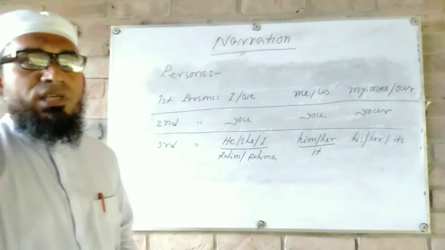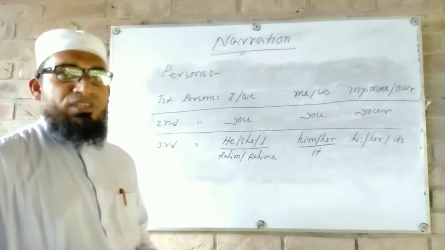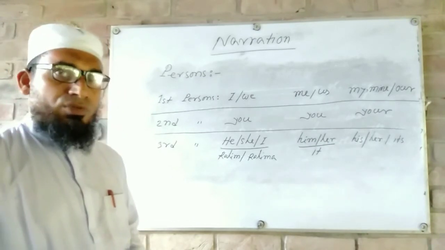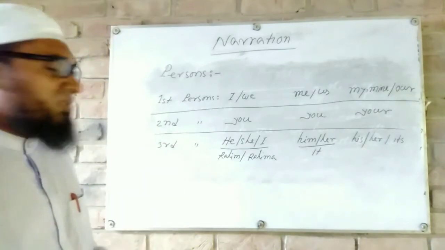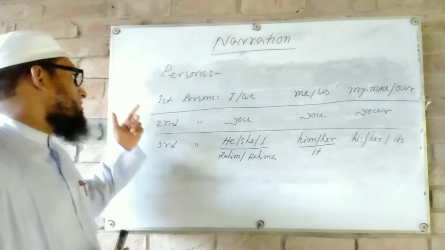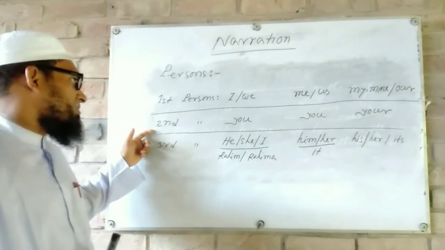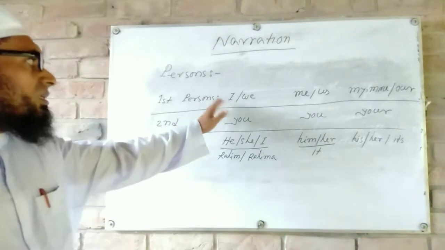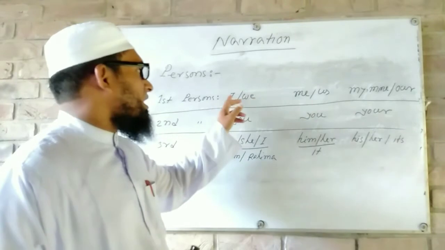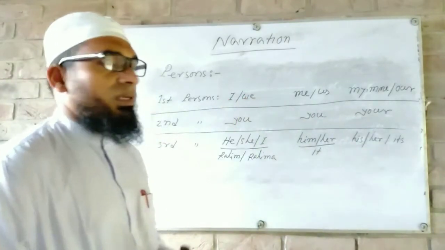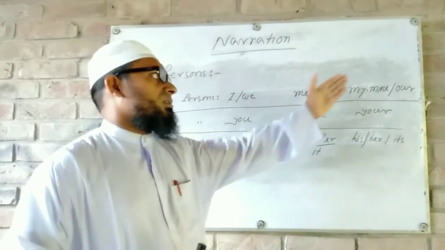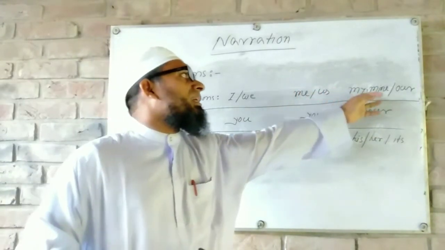Now, my dear students, I will show you the changing persons. First of all, I will introduce persons. Here we have three kinds of person: first person, second person, and third person. Here first persons are subjective case I, we, and objective case me, us, possessive case my, mine, and our.